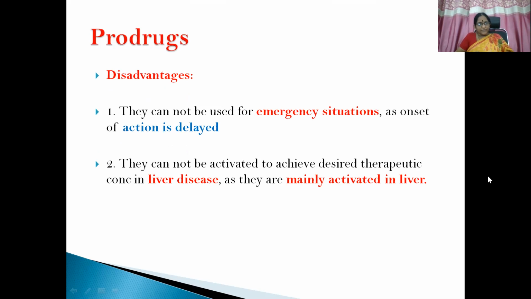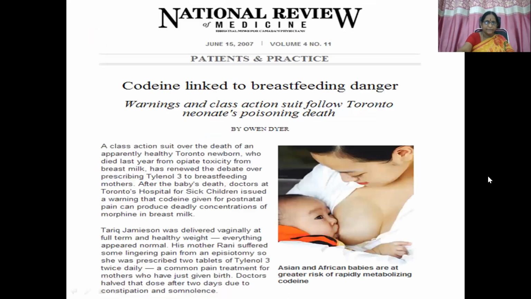Then disadvantages. They cannot be used in emergency situations as the onset of action is delayed, because the prodrug has to get converted into its active metabolite, and only then can it produce its pharmacological action. So in emergency situations, it is not preferred. They also cannot be activated to achieve the desired therapeutic concentration in liver disease, as they are mainly activated in the liver. Liver functioning capacity is deranged in liver disease, so the active metabolite is not easily formed. So the action is not immediately expected.